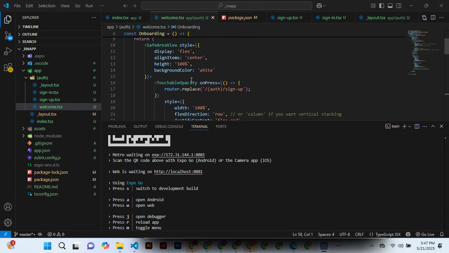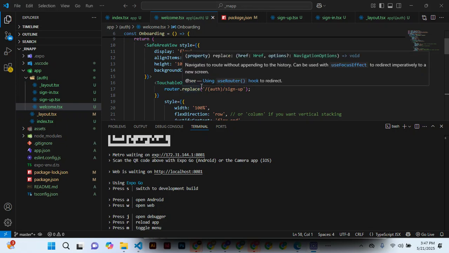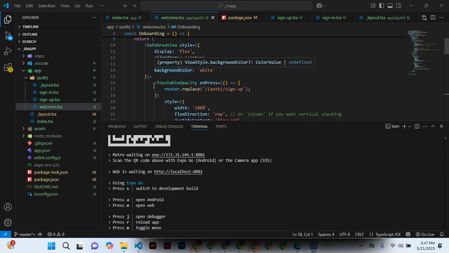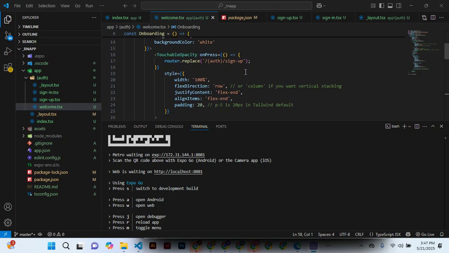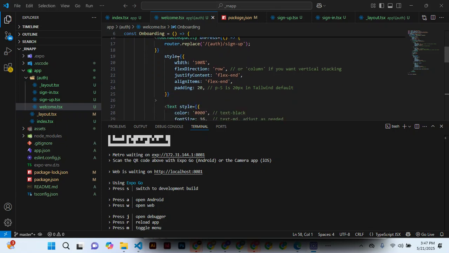Today I want us to style the touchable opacity, and this is whereby we replace "out" by "sign up", and we give it a style whereby we are giving it a width of 100% and flex direction is a row,